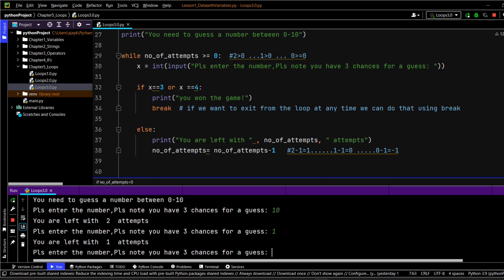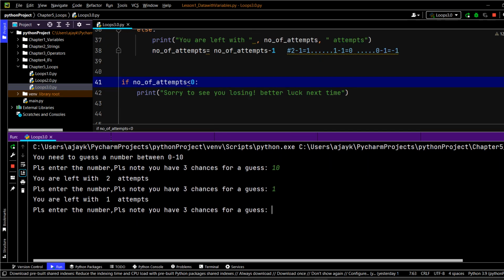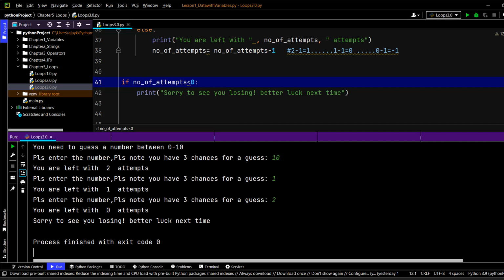Now let's say that, okay, you're left with one attempt, right? Please enter the number. So I guess this is working because now it is asking me. Let me just give you some space. See that you're left with one attempt. Okay, and it says, okay, give me that value. So I say 2, which is again wrong. Now you see that you're left with 0 attempts.